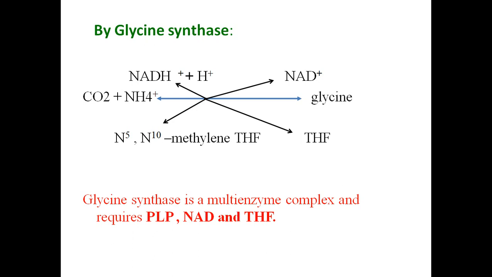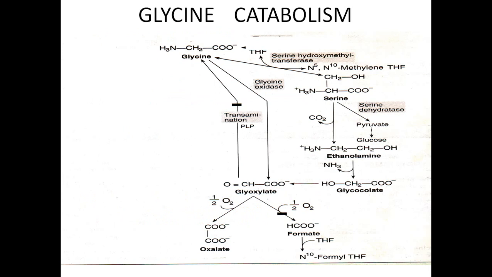So from carbon dioxide and ammonia, with the help of N5,N10 methylene tetrahydrofolate compound, glycine can be synthesized by the enzyme glycine synthase in our body. So that is why it is a non-essential amino acid. Now just see the catabolism. Till now we have seen the synthesis of glycine from other amino acids.